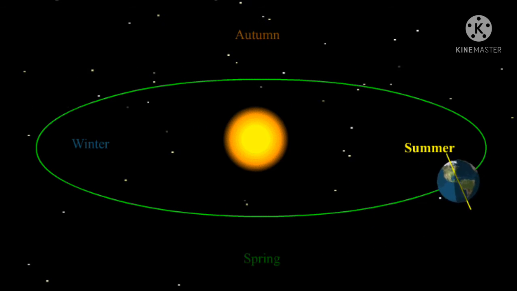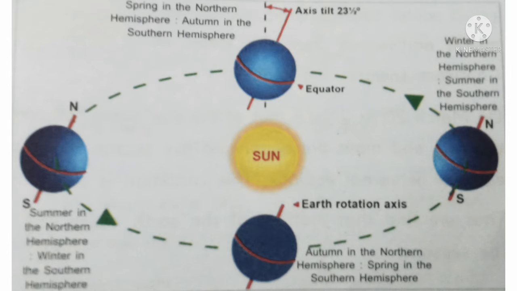When the North Pole is inclined towards the Sun, the rays of the Sun fall vertically over a larger area in the northern hemisphere and thus it experiences summer. The southern hemisphere is away from the rays of the Sun and it experiences winter.